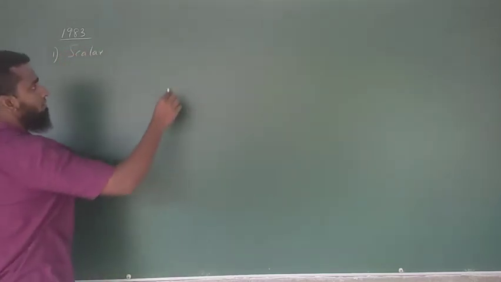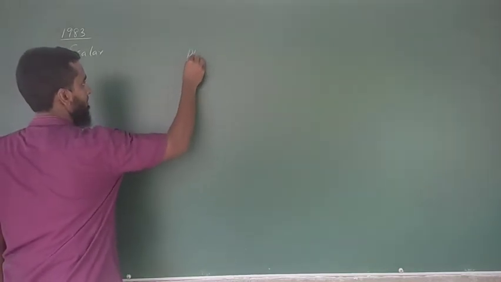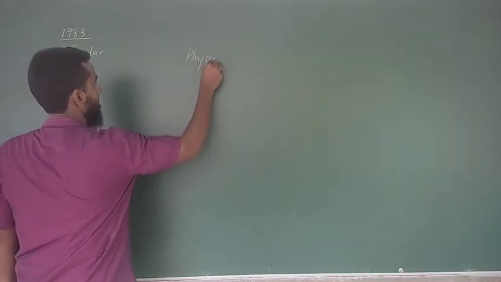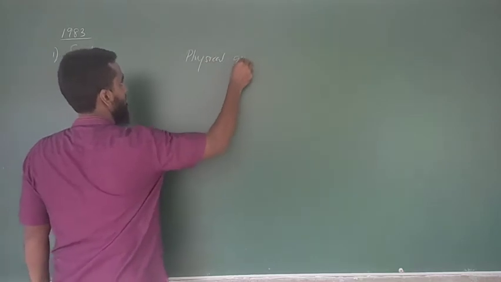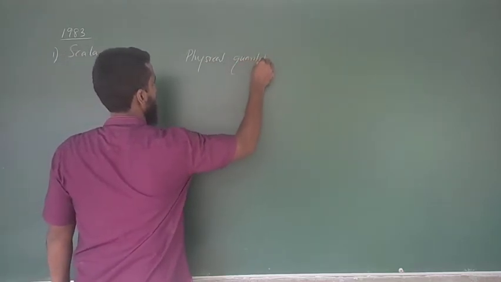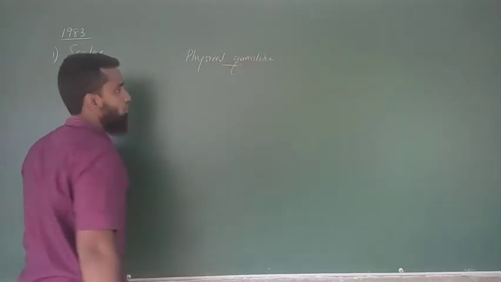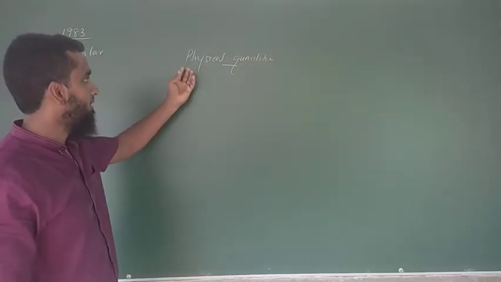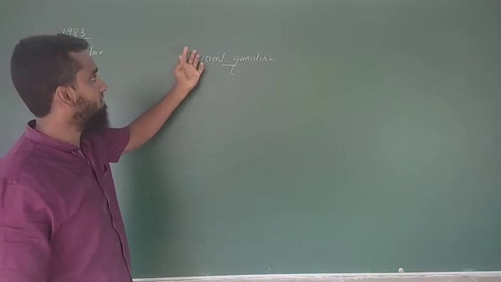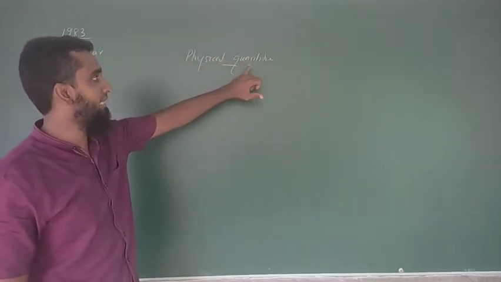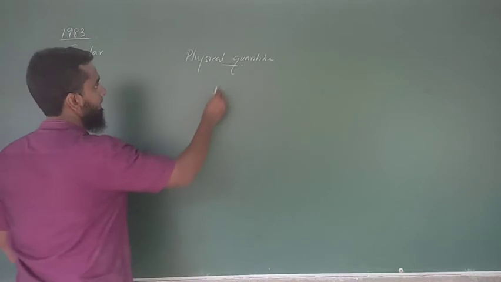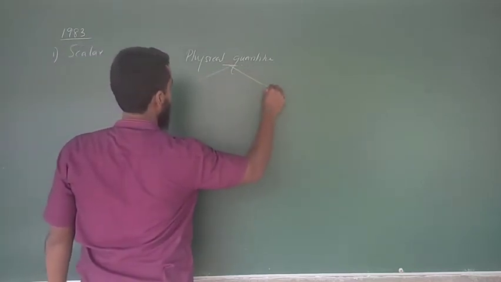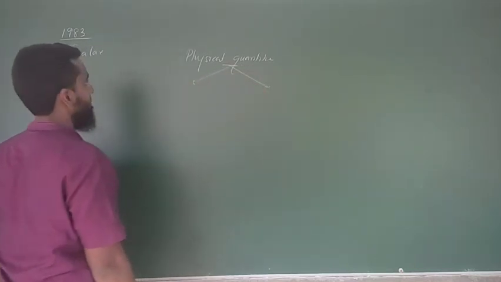Students, you know the physical quantities. The physical quantities can be divided into two main parts.